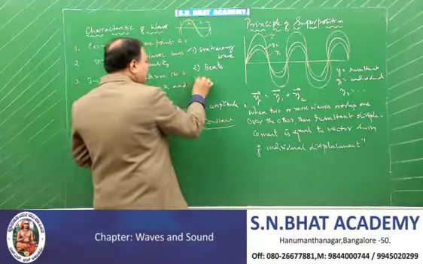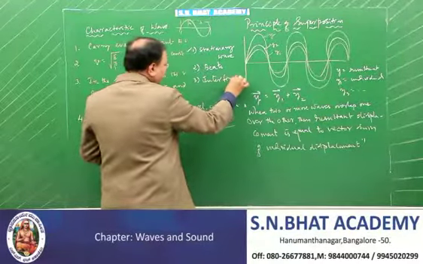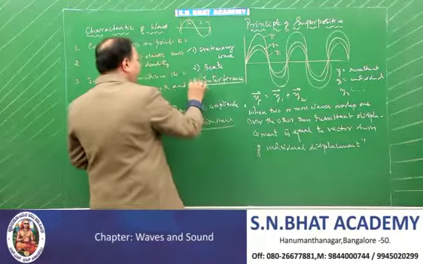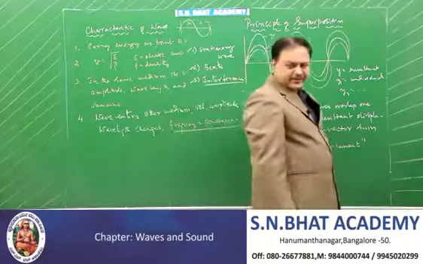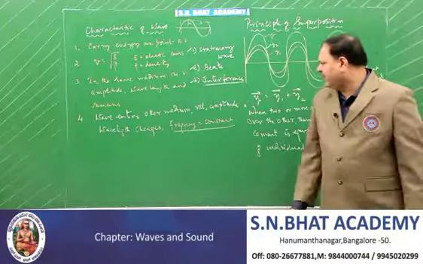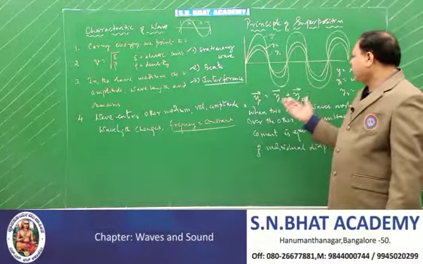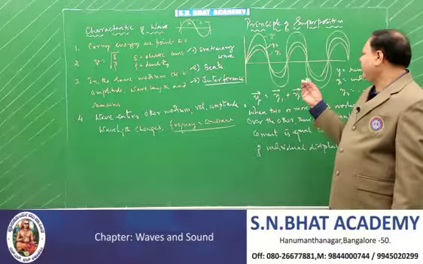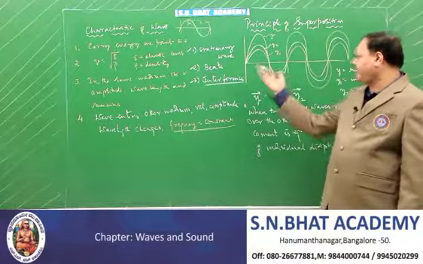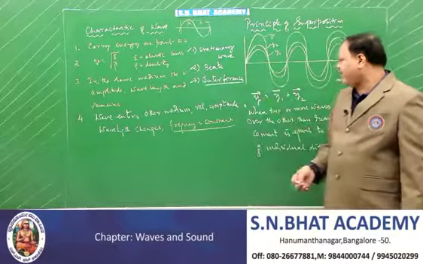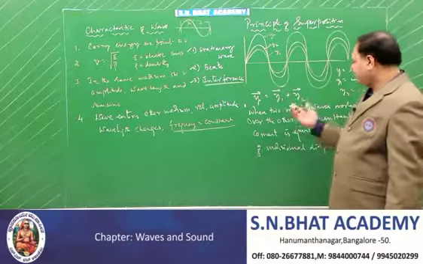Next is interference. This chapter called interference comes in your second year PUC. All these things are based on the principle of superposition. Sometimes, if a question is asked to mention two phenomena based on the principle of superposition, you can say stationary wave, beats, any two you want. So this is very, very important.